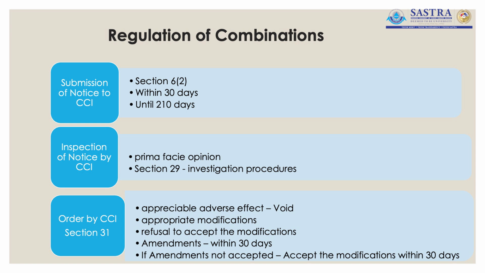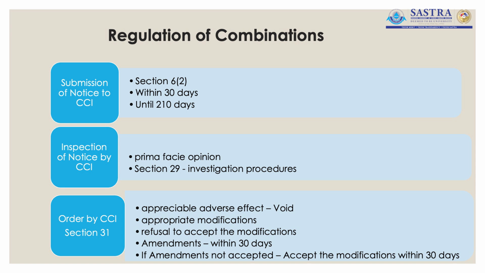And after submitting the amendments, the Competition Commission of India would be looking into the amendments. Either they will accept the amendments. If they accept the amendments, the companies can go ahead with the consolidation process with the amended modification. In case the Commission does not agree with the amendments and rejects them, then the companies should accept the modification which was earlier suggested by the Commission, and this should be accepted within 30 days from the date of rejection of the amendments.